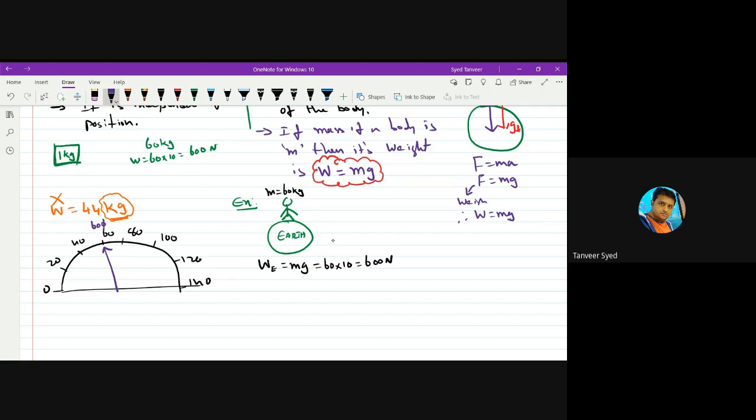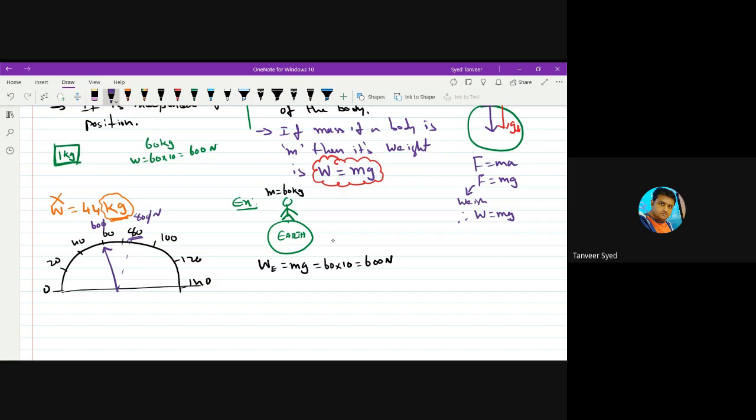If a person has 800 Newton weight, then the pointer will be pointing at 800 Newton, but this 0 is removed on the scale and it's written only as 80. So in reality it is 800 Newton, but so that everyone can understand easily, it is converted into mass and shown as 80 kg.